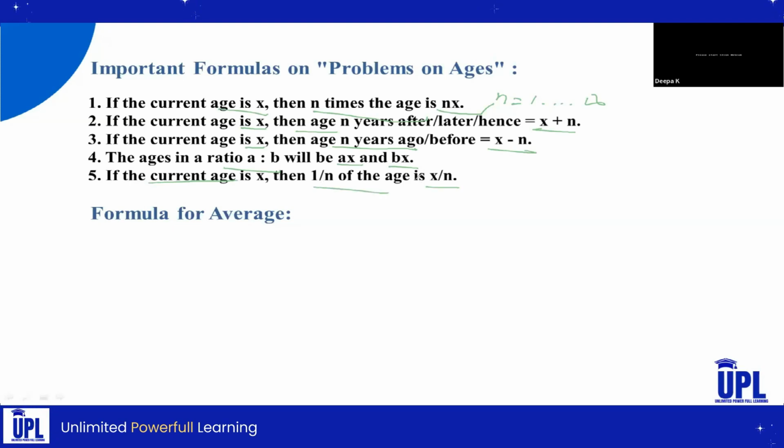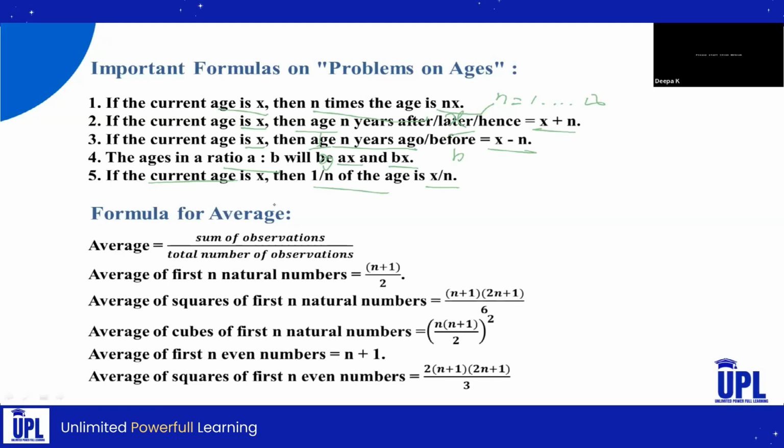by n. So here it is in fraction form. So if they have given 1 by n, the age should be x divided by n. Okay, so one more formula that belongs to averages. So let us see. So here are the formulas that belong to averages.